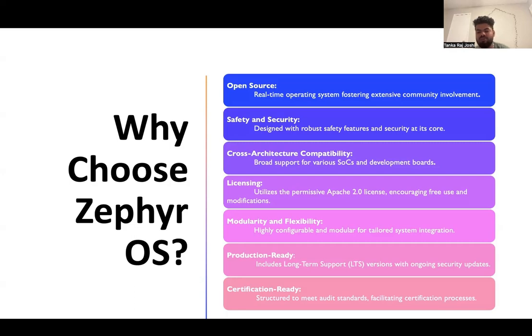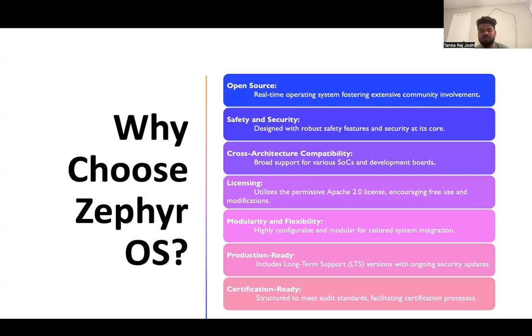Licensing. Another key factor is the Apache 2 licensing. Actually, what is the Apache 2 licensing? Apache 2 is an open source licensing system under which anybody can modify the existing code and provide it under this type of license. Because of open source and the Apache license, lots of people are modifying it according to their needs. That's why lots of devices are using the Zephyr operating system.